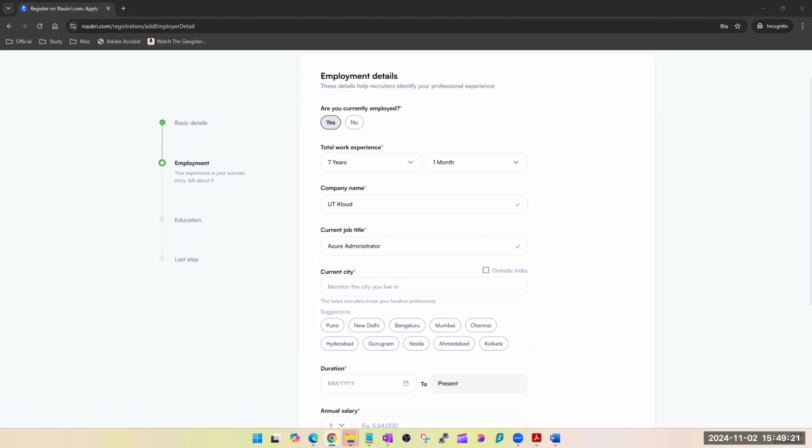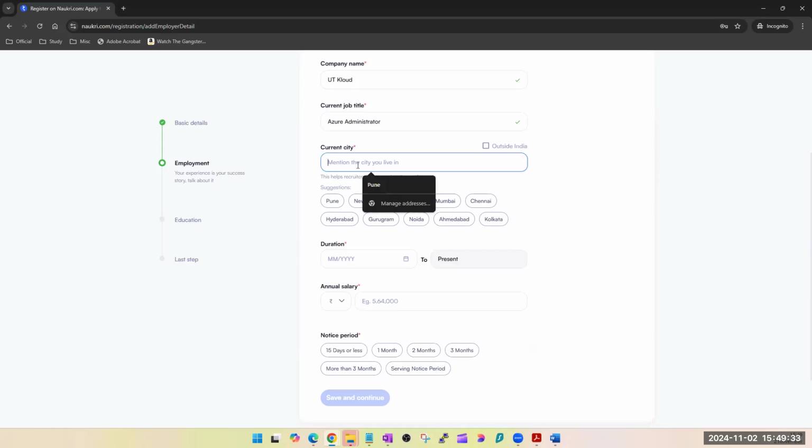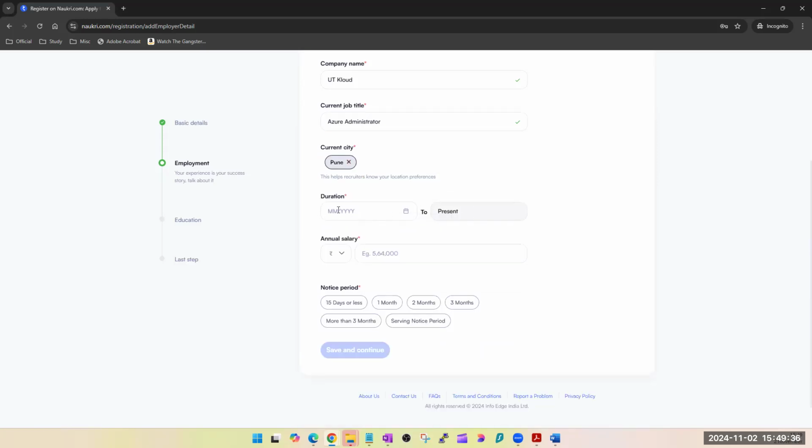Sorry, someone was asking something: can we use multiple job titles? No, you can't. It won't allow you. Current city, wherever you are. Duration is where you are working from which month in your current company, so as per that resume, till present. People who have already left the job can put their last working day as well.